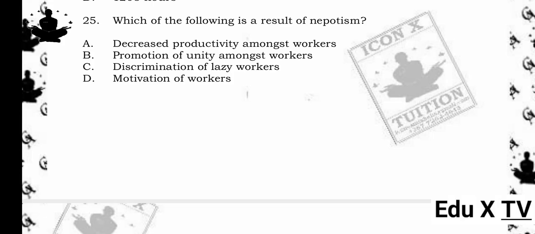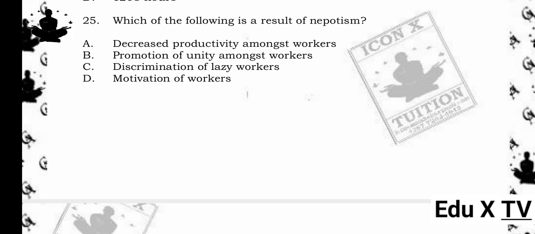25. Which of the following is a result of nepotism? A. Decreased productivity amongst workers. B. Promotion of unity amongst workers. C. Discrimination of lazy workers. D. Motivation of workers. The answer is A. Decreased productivity amongst workers. Reason being, nepotism is favoritism based on family or personal relationships rather than merit. It lowers morale, creates unfairness, and reduces productivity among workers who feel overlooked.